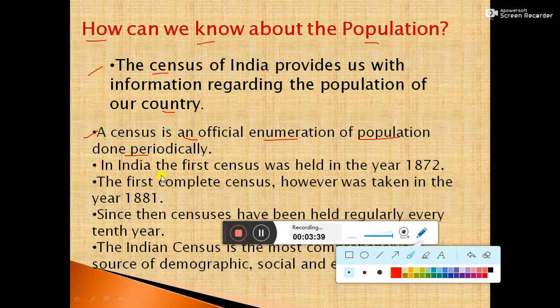In India, the first census was held in the year 1872, but it was an incomplete census. The first complete census, however, was taken in the year 1881. Censuses have been held regularly every 10th year in India. The Indian census is the most comprehensive source of demographic, social and economic data.